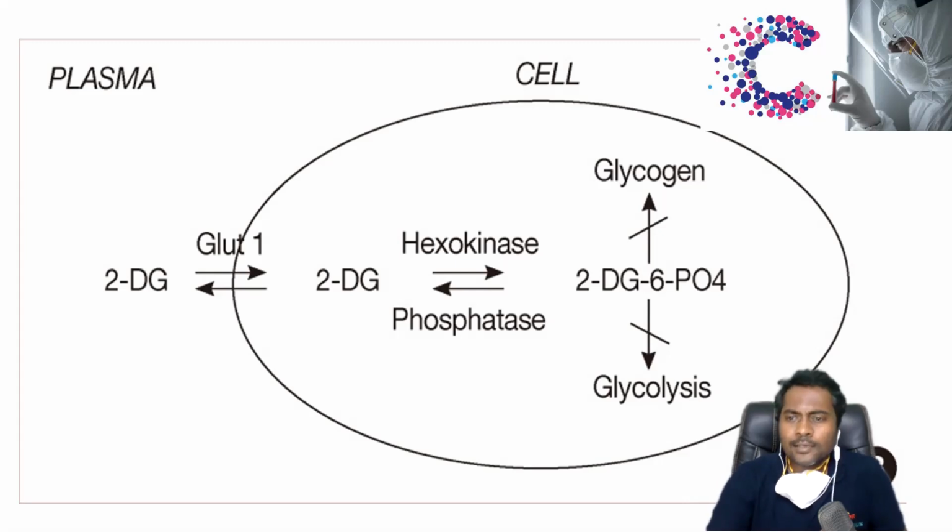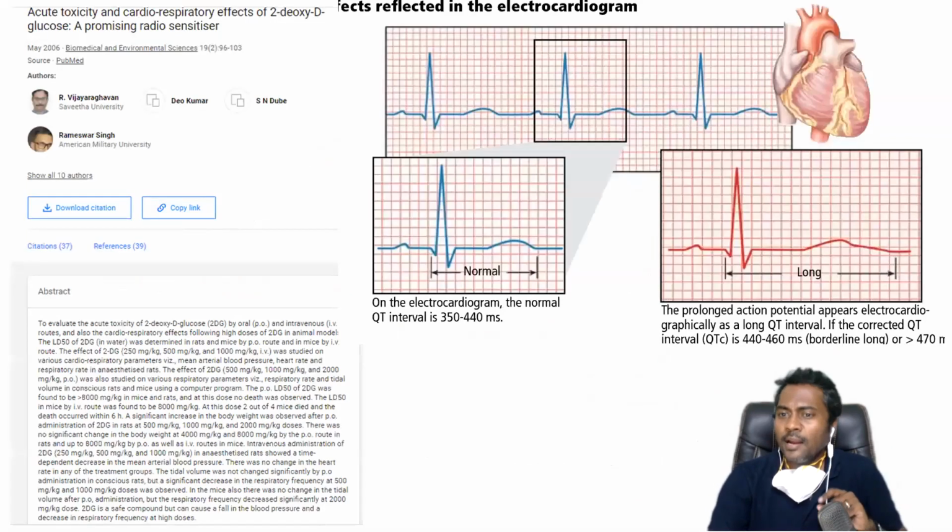Okay, so what are the side effects? One significant side effect of 2-DG in treatment of cancer is that it can produce QTc prolongation. And one interesting piece of research which I read today is that 2-DG causes a fall in blood pressure and a decrease in respiratory frequency at high doses.